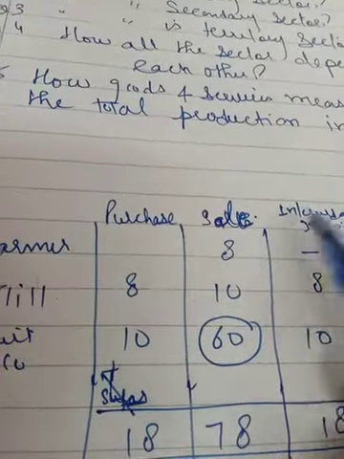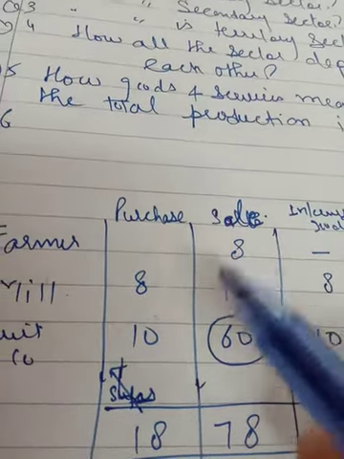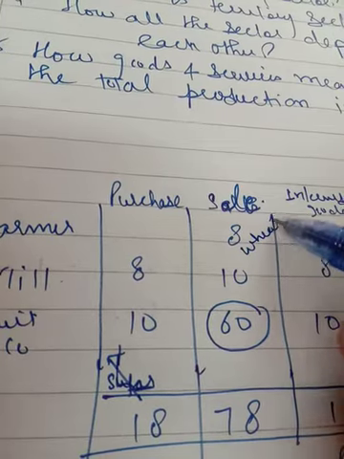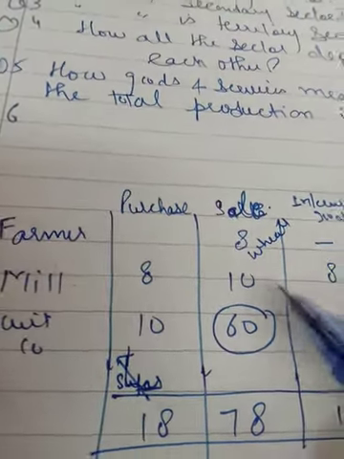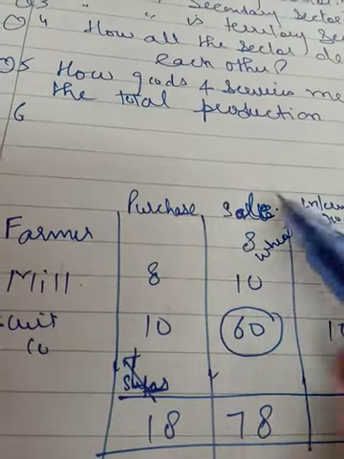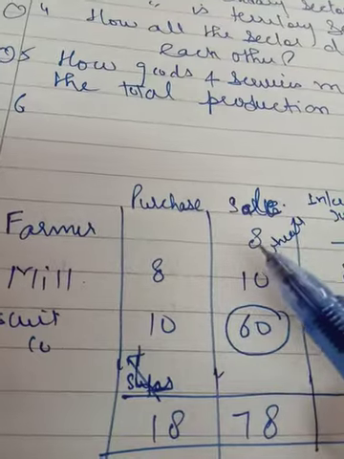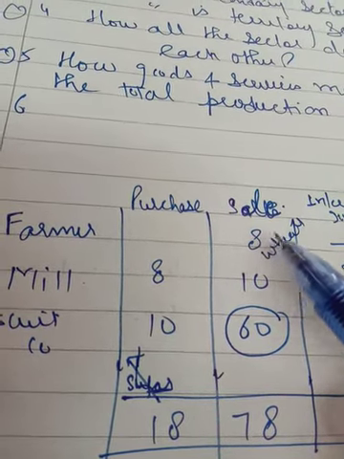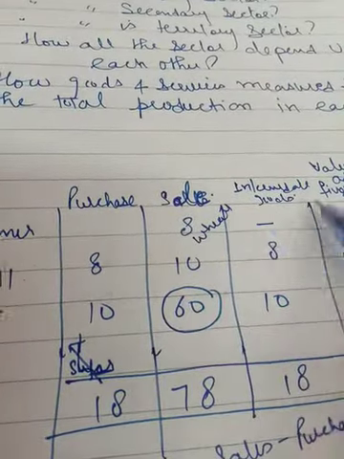Intermediate goods means he has purchased something from someone else to make this wheat. Here it is supposed that nothing has been purchased from any other person. This is all the value added, all the contribution, all the production by the farmer, wholly and solely. So the 8 rupees is what he has sold. Fine, no intermediate goods because he has not purchased anything.